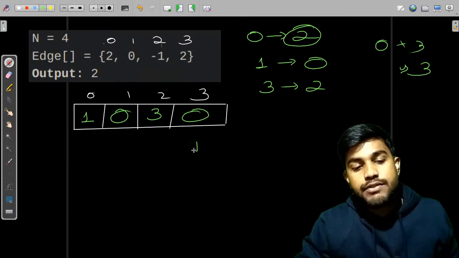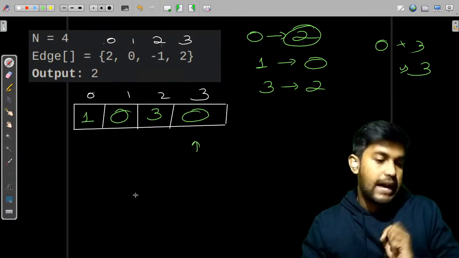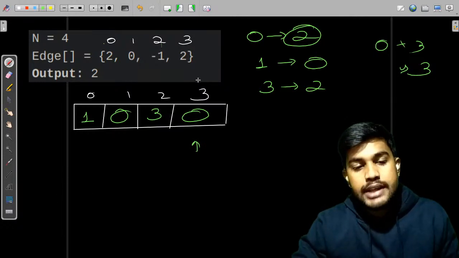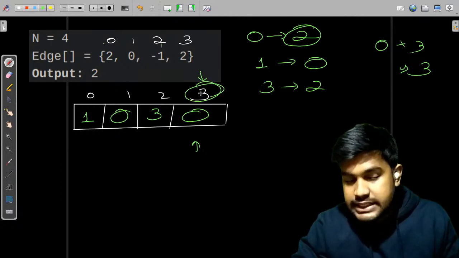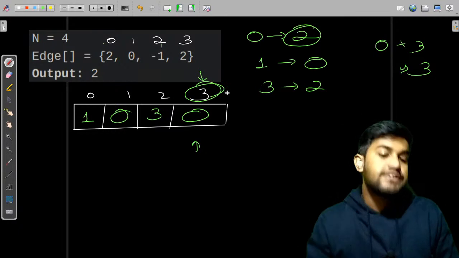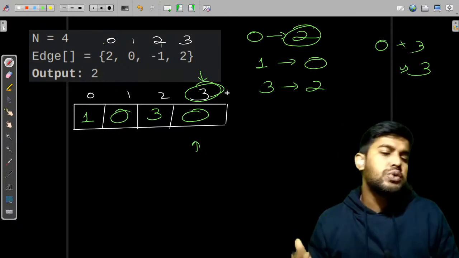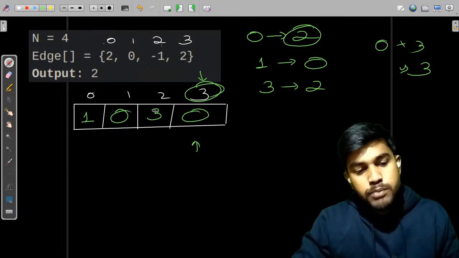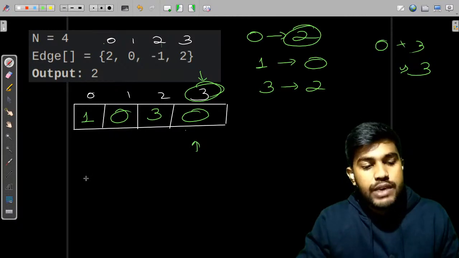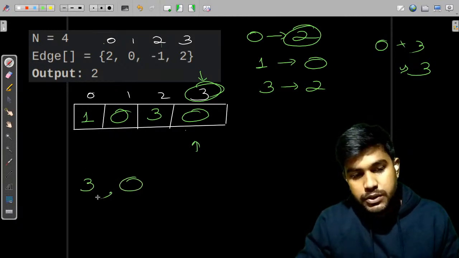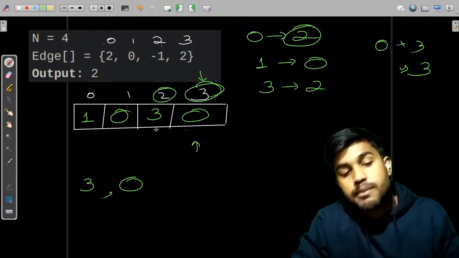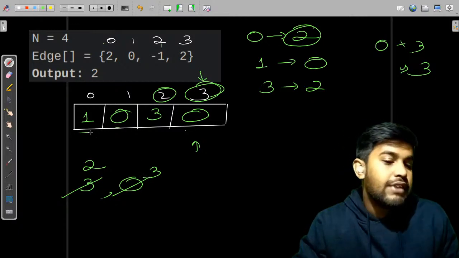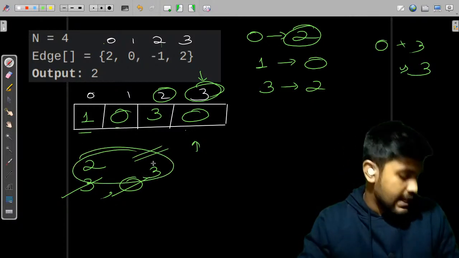Now we would start from the back. Why would we start from the back? I would tell you that. Suppose we have everything 0, then we would consider only the highest index. That is why, to consider the highest index first, we are moving from the back. You can do that using an explicit if statement too. So moving forward, for now we have the index 3 with the weight as 0. Then we encounter 2, which has more weight, so we would update this to 2 with the weight as 3. Then everyone else is less, so we would say that this is our answer. Fair enough.